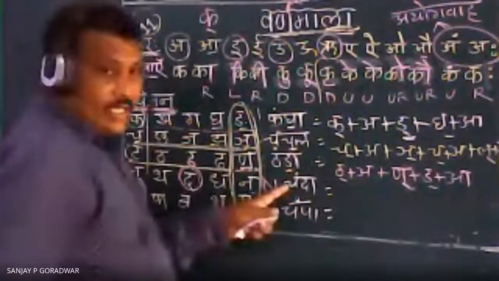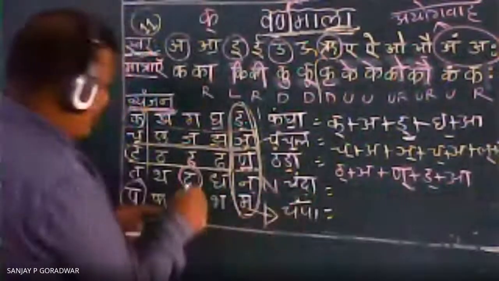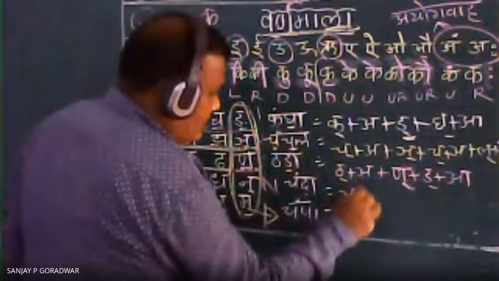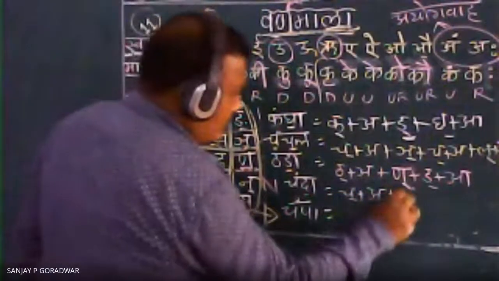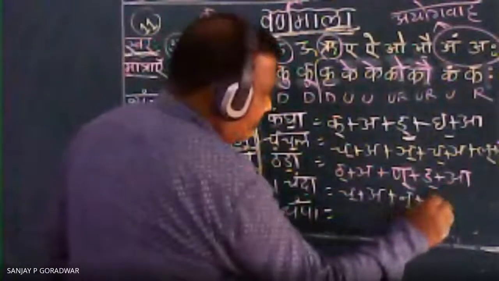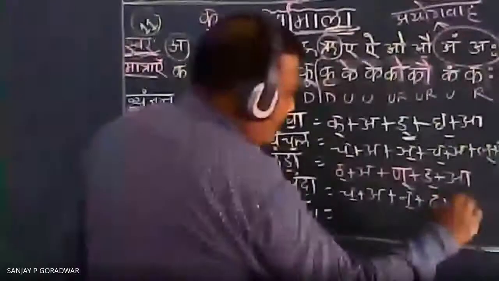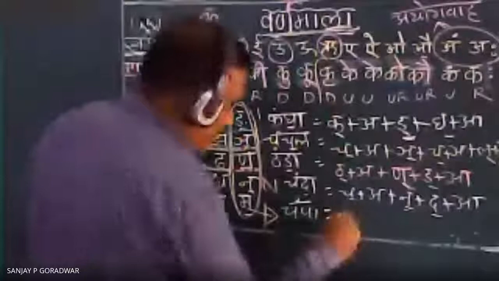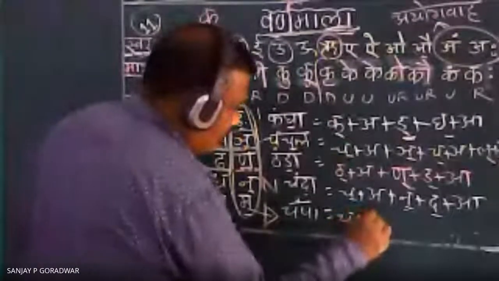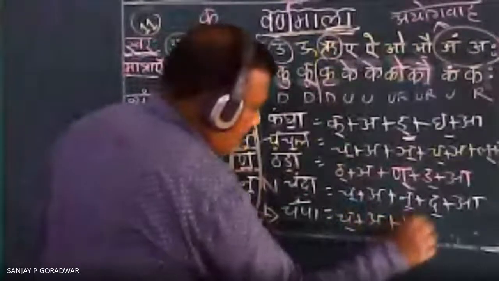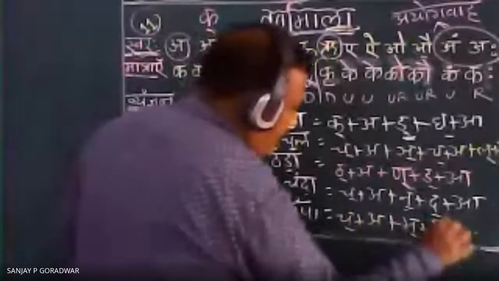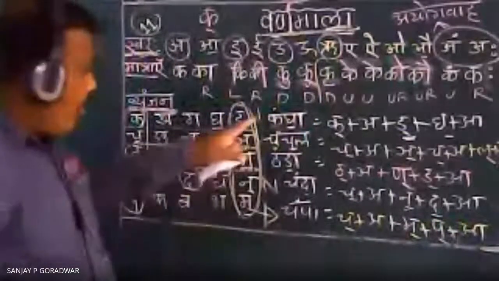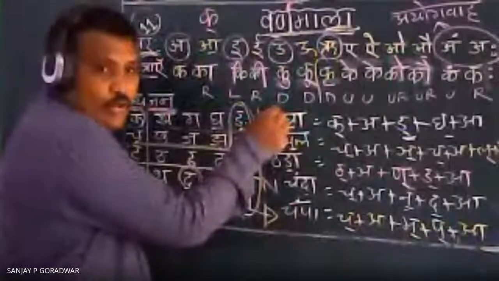Champa and Chanda we just saw. Where is it? Here. Which Na is there? This. So what will be there? Cha, A, Na, Da. Chanda. This Na came there, and here Champa: Cha, A, Ma, Pa, and A. Now you can see that in all the words this dot is there. Anuswar is there in all the words.